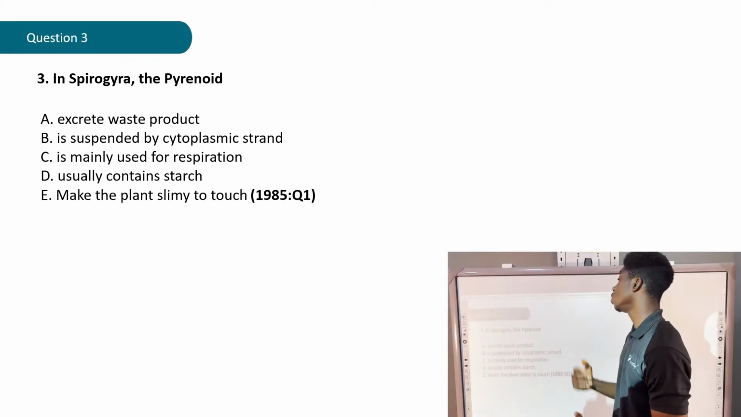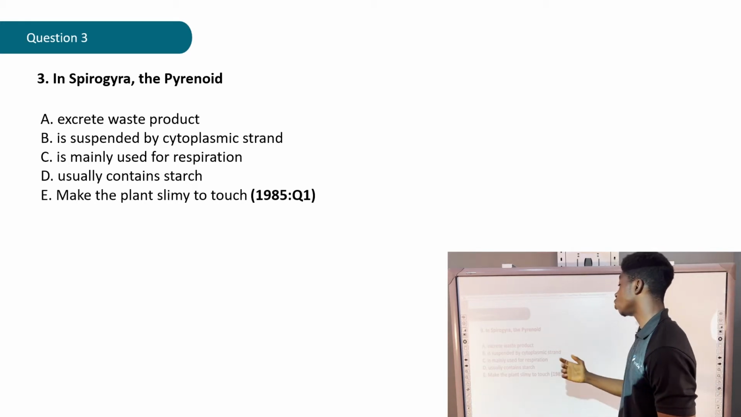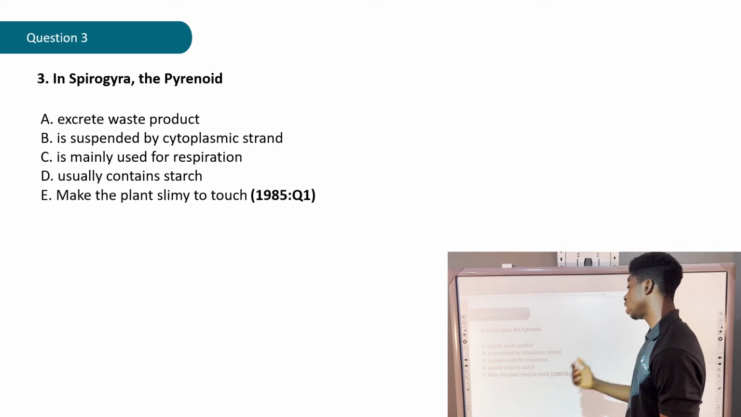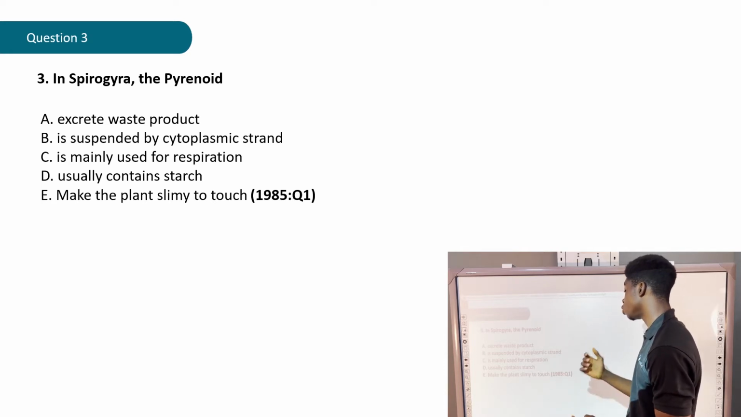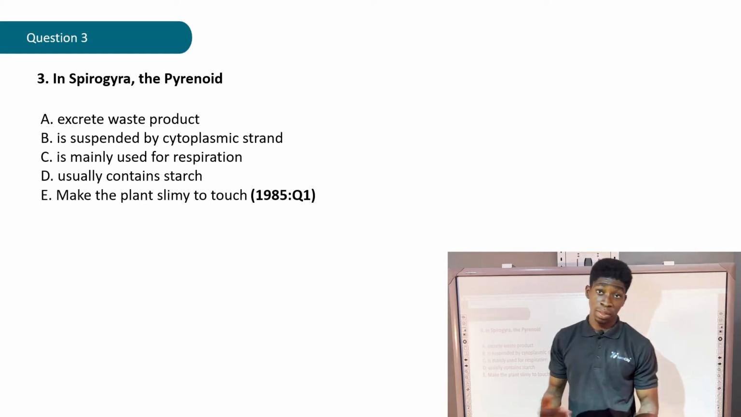Question 3. In Sporangia, the Pyrenoid is used to A. excrete waste product, B. is suspended by cytoplasmic strand, C. is mainly used for respiration, D. usually contains starch, E. makes the plant slimy to touch. That's gotten from the year 1985, question 1. Let's give it a try.